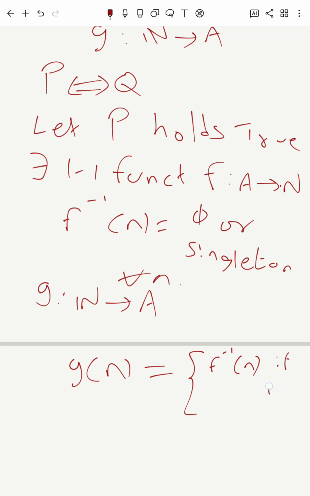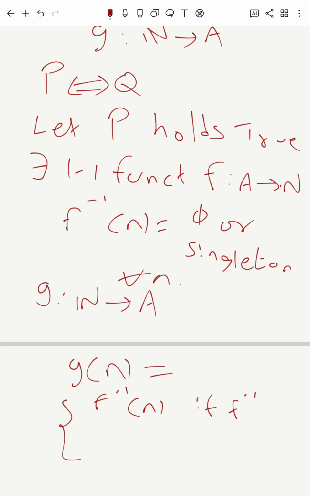Let me write it again more clearly. g of n is f inverse of n, which is an element of A, if f inverse of n exists. It may not exist because f is a 1-1 function, not an onto function. If it exists, it is f inverse of n.